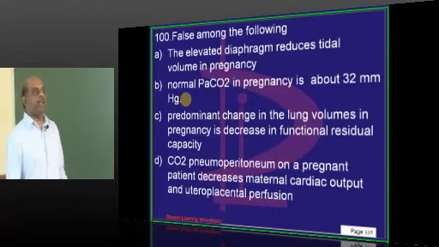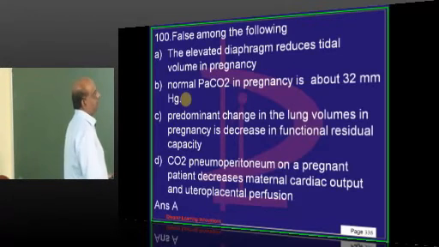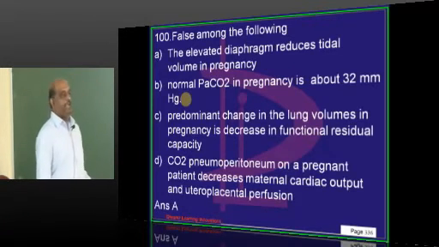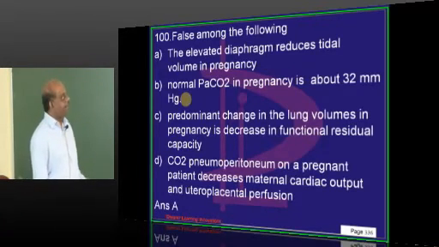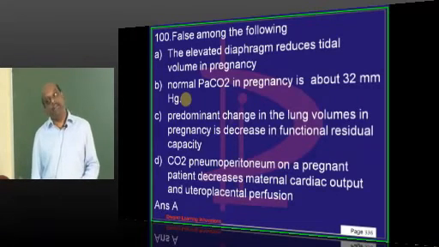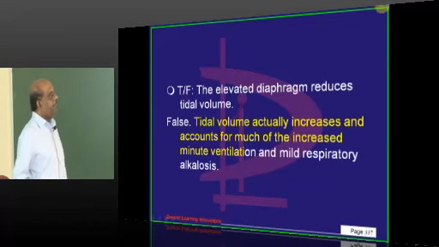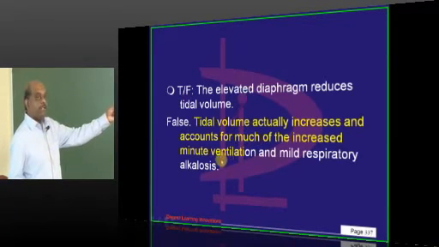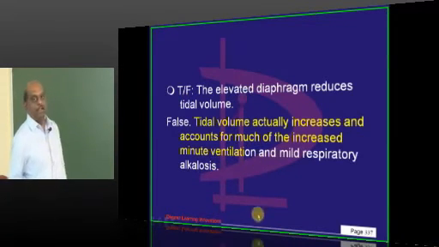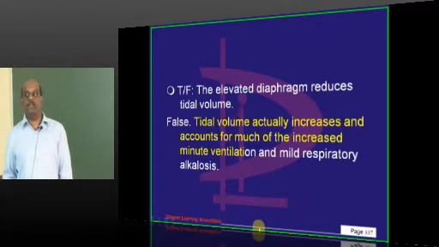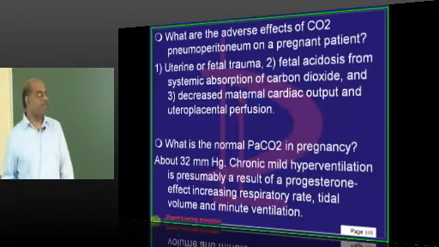Will the tidal volume get affected? Yes, it gets affected, but it won't reduce, rather it will increase. Tidal volume will increase. There is also an increase in minute ventilation, and there will be a state of mild respiratory alkalosis.